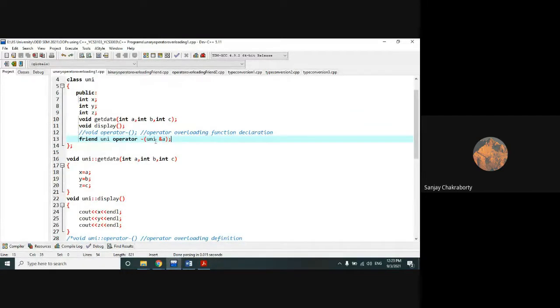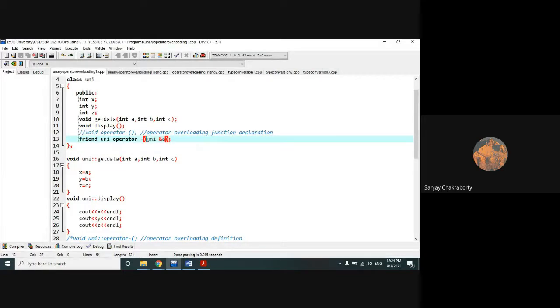That object we are passing while we are calling or invoking this friend function from the main method. Clear? This is the friend function declaration for the operator overloading, and this is the normal function declaration for operator overloading. In examination, it can be explicitly mentioned that by using friend function, you have to show the operator overloading. Then you have to show your program using friend function. You cannot use a normal function.